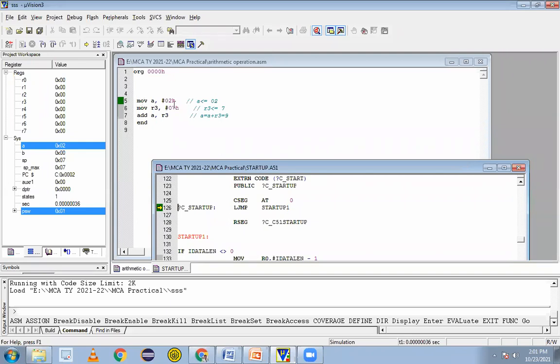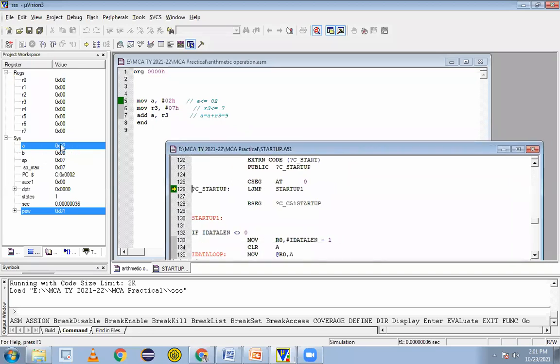At location 001, what was the instruction? This instruction: MOV A, #02, meaning A will get the value 2. We can see in the result how much we got in A. What is the value? Do you see this? Yes, sir. And 0x02 is written, which means what? It is the hex value. Try to understand that, because it will understand only hex or binary format. 0x is for the hex value.